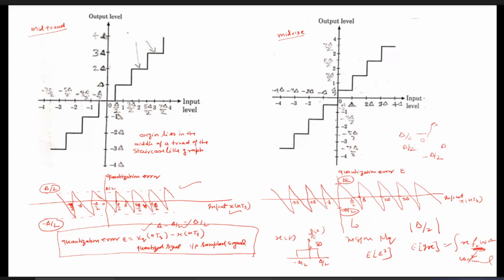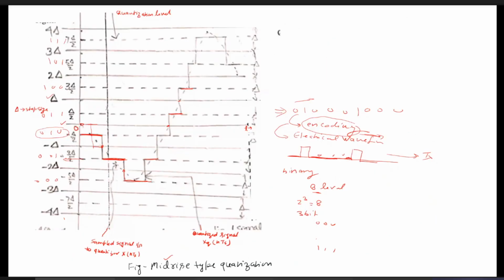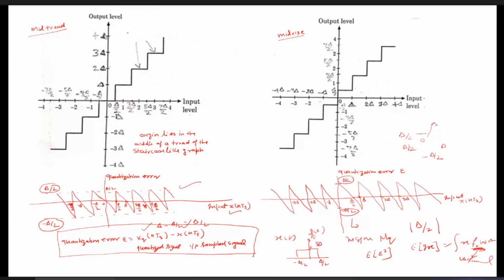But I think you are all already very much aware and have understood the basic concept of quantization and how many types of quantization there are: mid-tread, mid-rise, and what we actually do in the process of quantization. But these things, that is, how we can calculate the quantization noise and how much its value will be, I want to tell you that the value will come out to be delta square by 12.